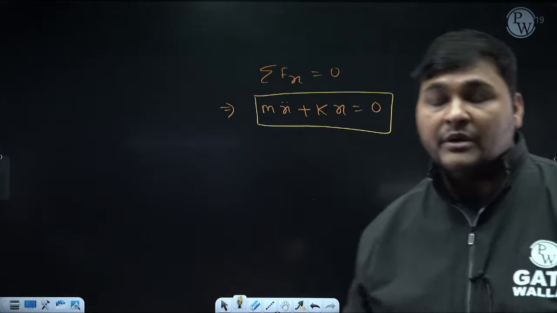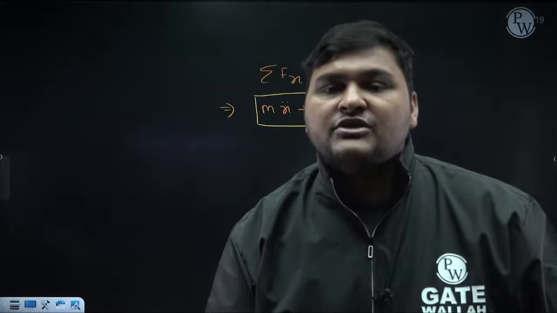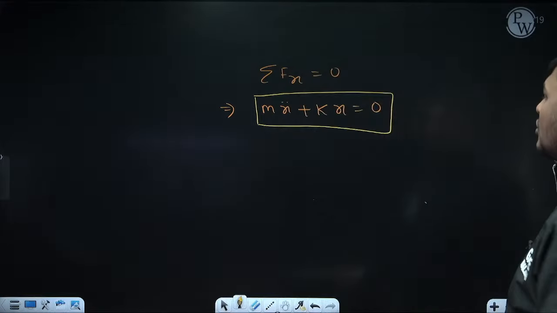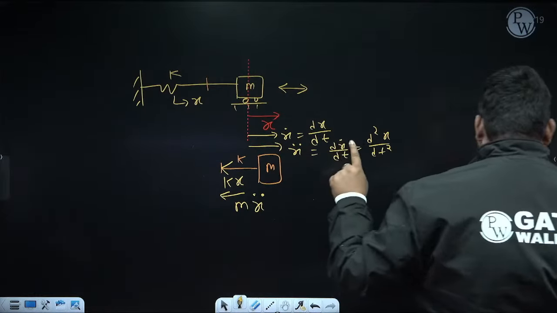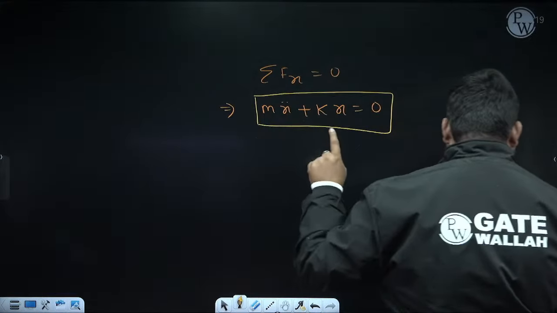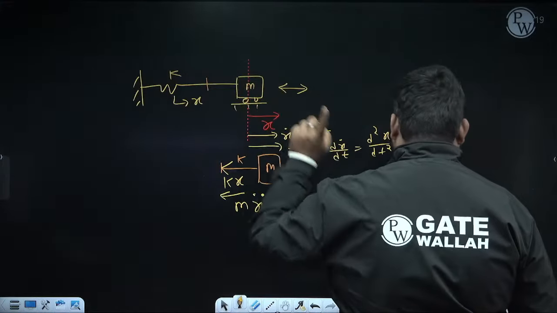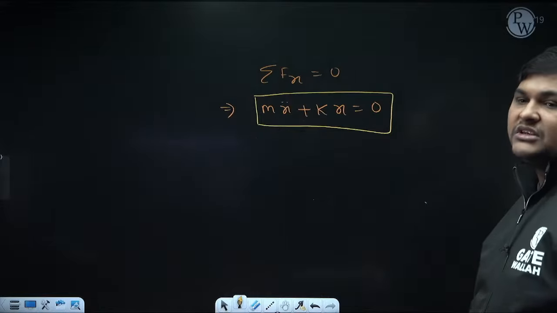m x double dot, you can remember this in your mind, plus kx equal to 0. Means here in this equation the coefficient of x is k, which is nothing but stiffness of this spring. Coefficient of x double dot is m, which is nothing but the value of this point mass m. Okay, so this is governing equation: m x double dot plus kx equal to 0.